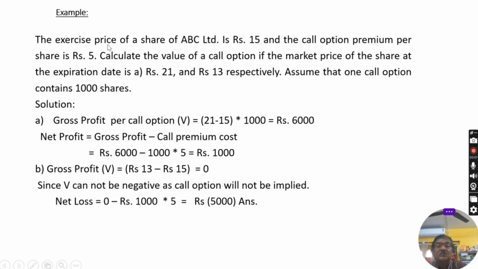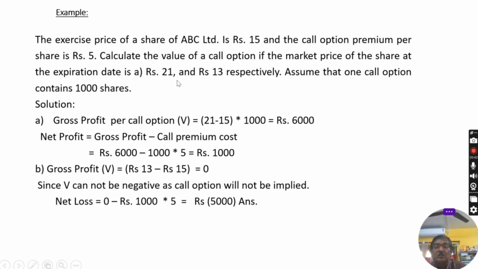This is a problem. Say the exercise price of ABC Limited is rupees 15 and the call option premium per share is rupees 5. Calculate the value of a call option if the market price per share at the expiration date is 21, and in another case rupees 13 respectively.